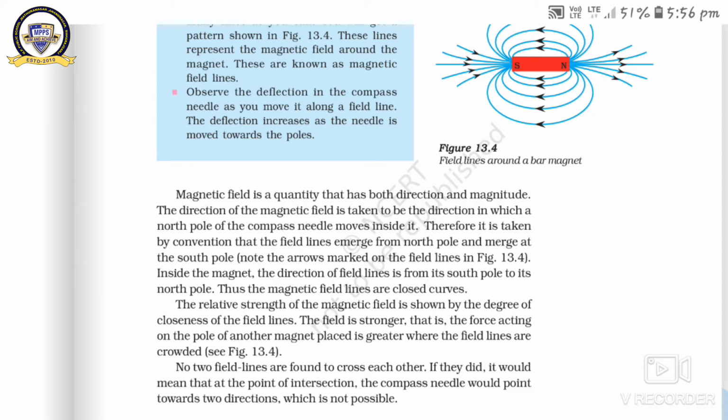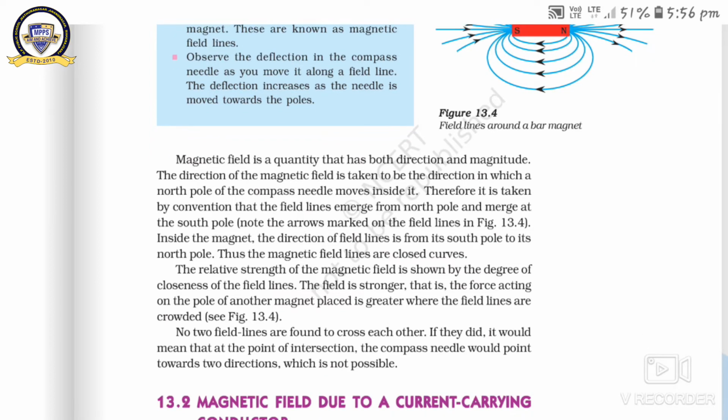If they are crowded, it means the degree of closeness is greater, so the magnetic field intensity will be maximum. No two field lines are found to cross each other. This is a very important question. Why can two field lines not intersect each other?